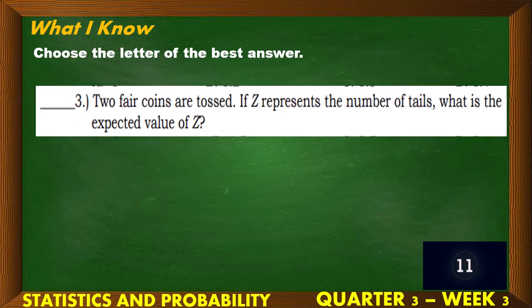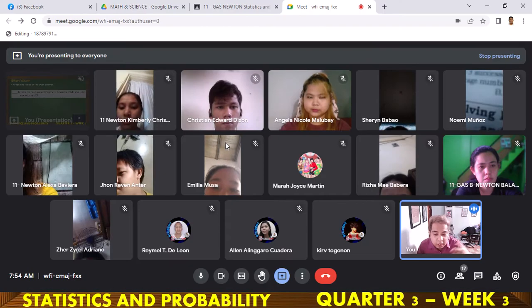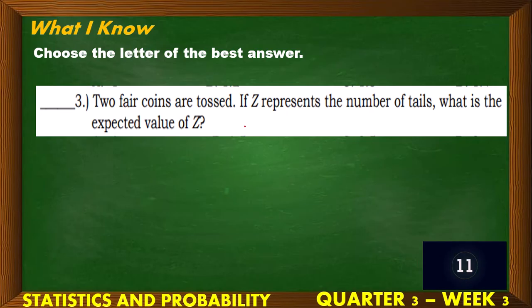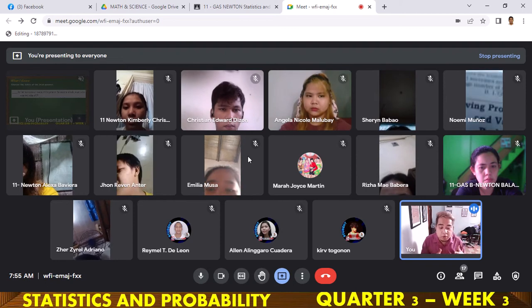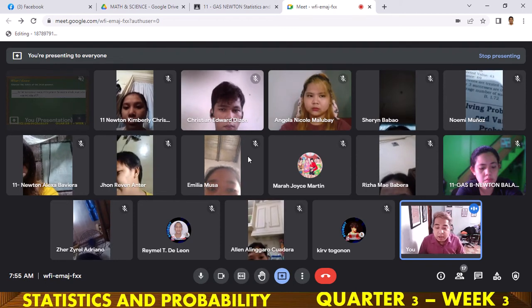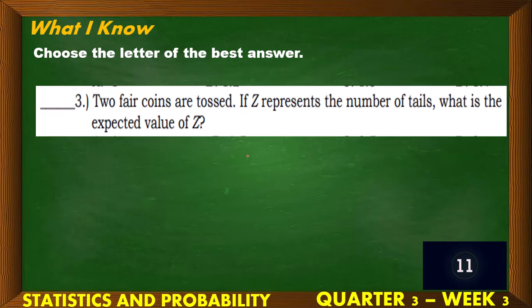Next. Number 3. Two pair coins are tossed. Example natin palagi ito, baka magkamali tayo. If Z represents the number of tails, what is the expected value? Plus, ang expected value as a recall, nung nakaraan, di ba sabi ko sa inyo, is also the mean. Ang expected value is also the mean. What is the expected value of Z? Is it A, 1, B, 1.5, C, 0.5, or D, 0.2? 12 seconds, go.